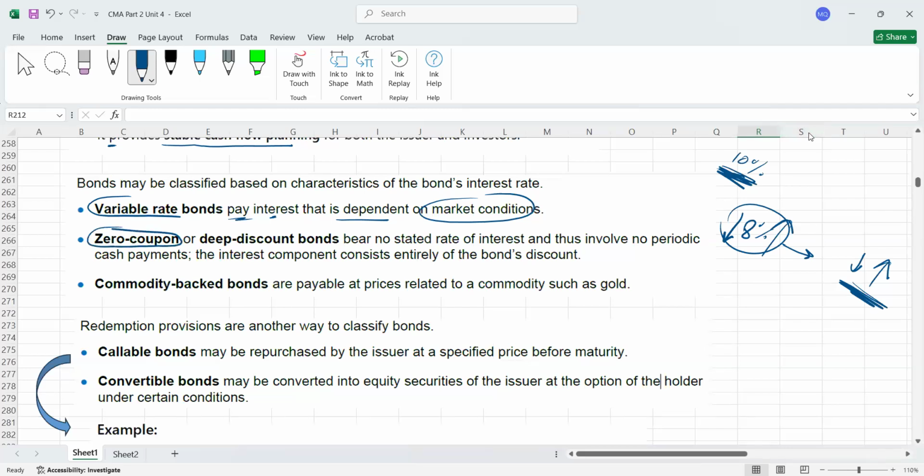Now we got another bond which is called zero coupon. Zero coupon, do you remember? It's the stated rate. Coupon means interest. Zero coupon means zero interest, no interest. You will not pay any interest. Then what will you do? This is what I'll explain now. So we got another type which is called zero coupon. It is also called deep discounted bonds.